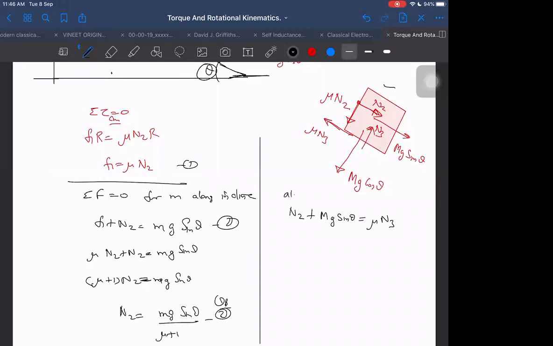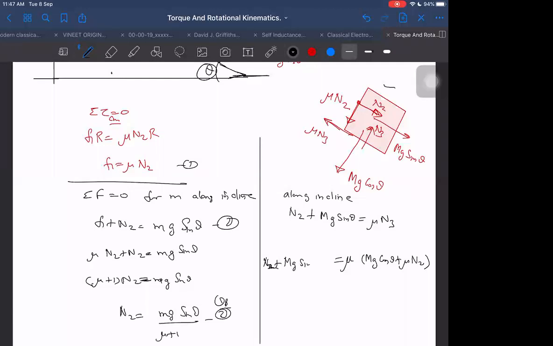Yes, sir. But also N3 can be written as mg cos theta plus mu N2, sir. So mu N2 plus mg sin theta.